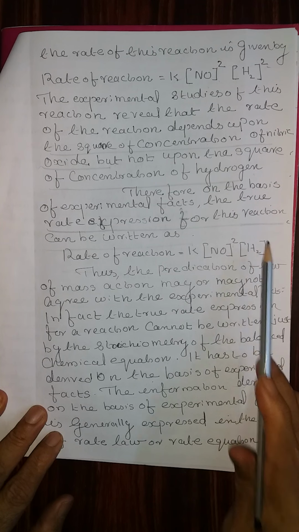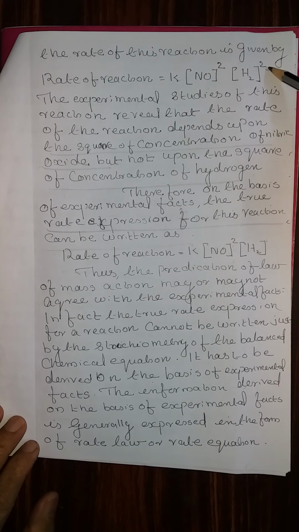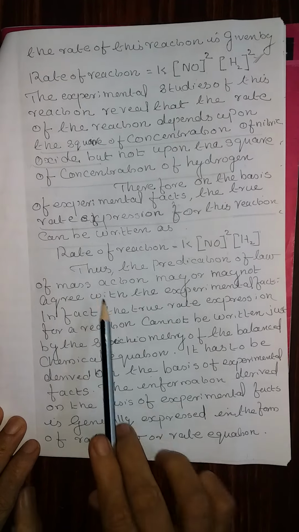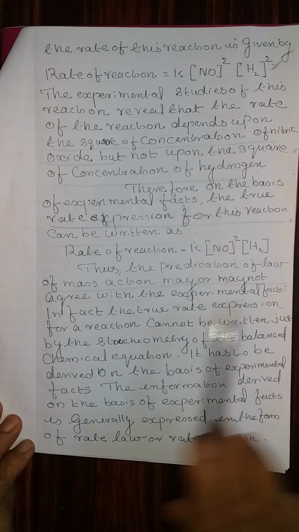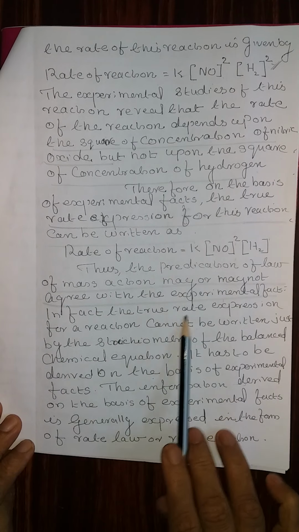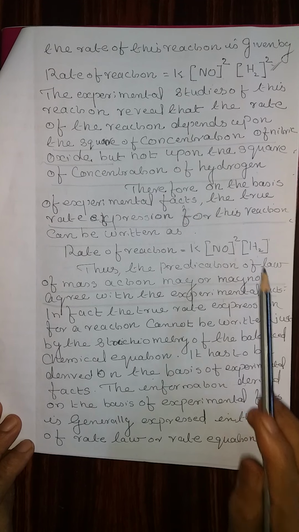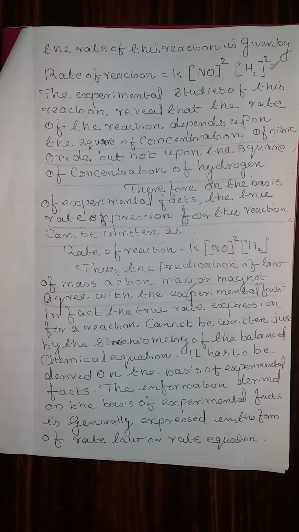The power for hydrogen is only 1, not 2 as given by the stoichiometric factor in the chemical equation. Thus, the prediction of the law of mass action may or may not agree with the experimental fact. Now we have shown that the stoichiometric factor of H2 is not in agreement with the experimental data.